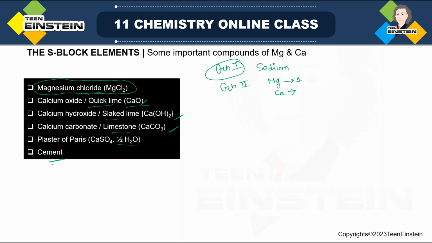First there will be MgCl2, and after that, related to calcium, calcium oxide or quicklime, then calcium hydroxide, also called slaked lime, calcium carbonate, also called limestone, then plaster of Paris with the unique feature of half H2O, because if you change the value half to some other value, it is no longer plaster of Paris. So don't think plaster of Paris is simply calcium sulfate, no. This is the unique composition: per CaSO4 there is half a water molecule. Only then it will be plaster of Paris.